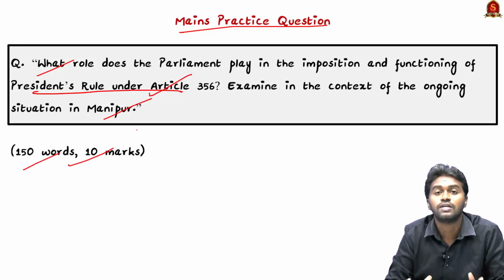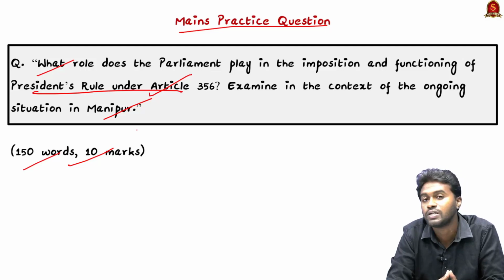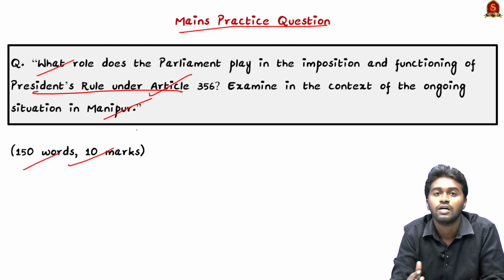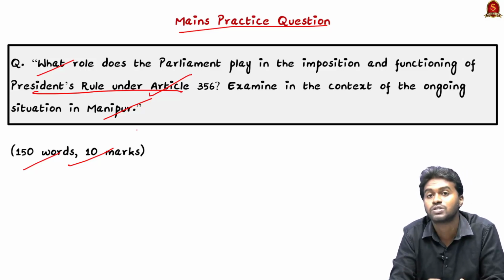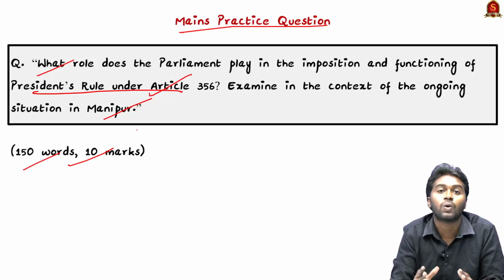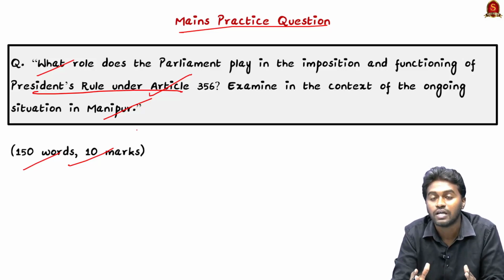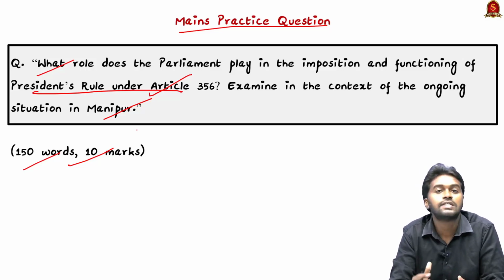So in this topic we discussed what is the role of parliament in the President's Rule imposition, and what happens once the President's Rule is imposed in a state, and then we discussed the challenges faced by the President's Rule in the state of Manipur, and then we discussed a way forward.